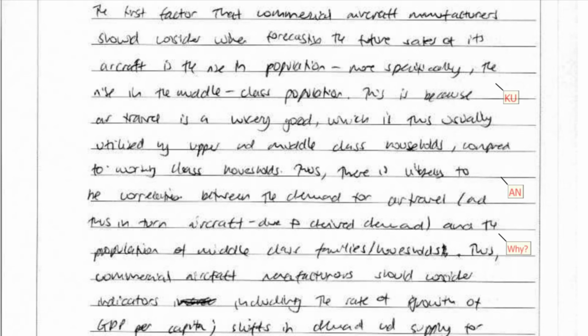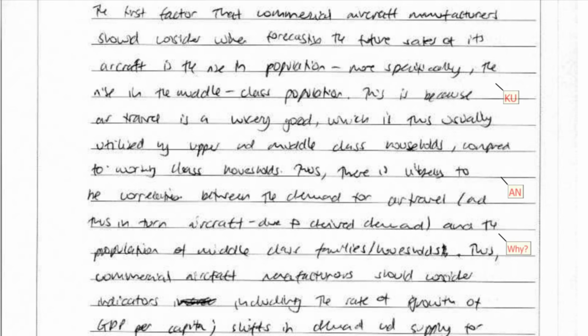The first factor that commercial aircraft manufacturers should consider when forecasting the future sales of its aircraft is the rise in population, more specifically the rise in the middle class population. This is because air travel is a luxury good, which is thus usually utilised by upper and middle class households compared to working class households. Thus, there is likely to be correlation between the demand for air travel, (and thus in turn aircraft due to derived demand),